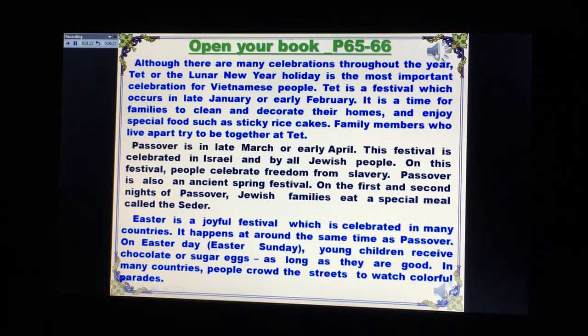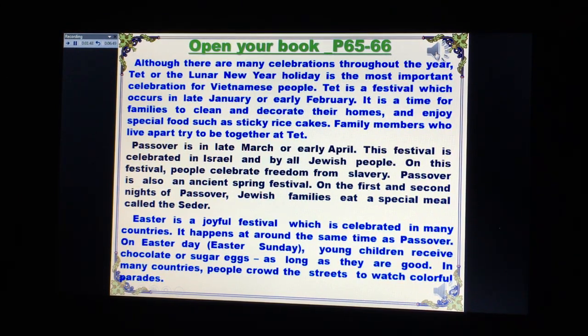Easter is a joyful festival which is celebrated in many countries. It happens at around the same time as Passover. On Easter Day, Easter Sunday, young children receive chocolate or sugar eggs as long as they are good. In many countries, people crowd the streets to watch colorful parades.